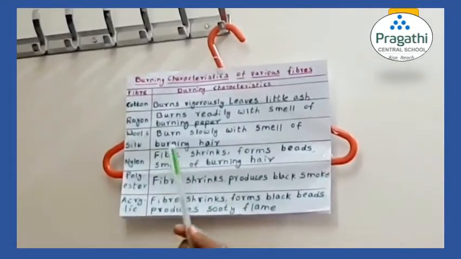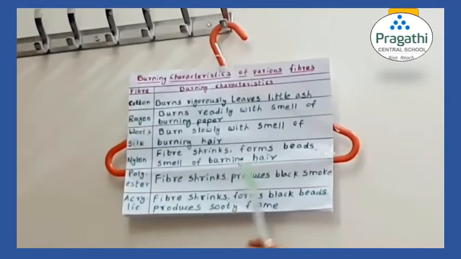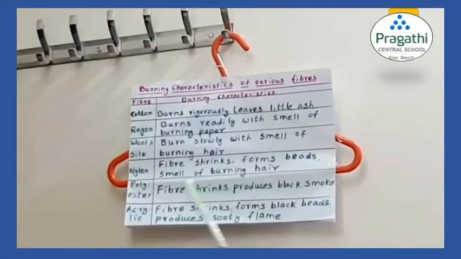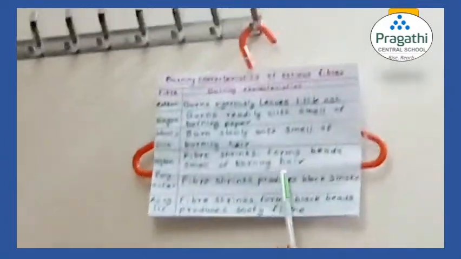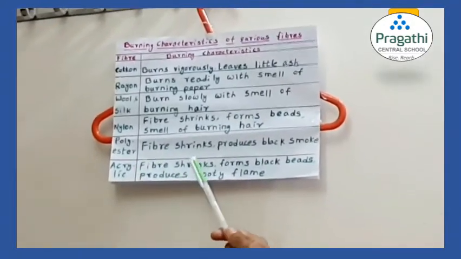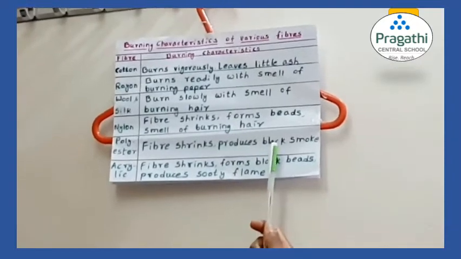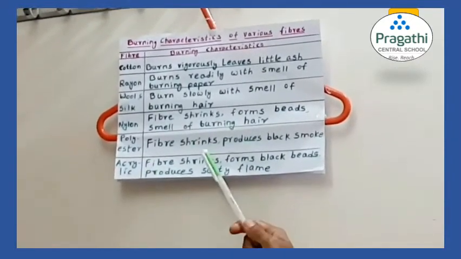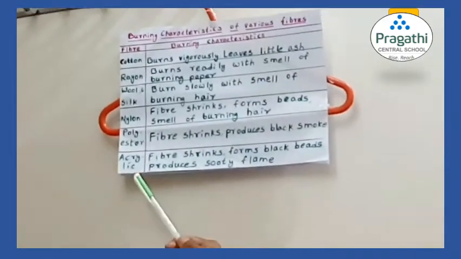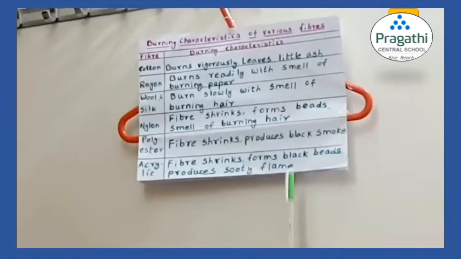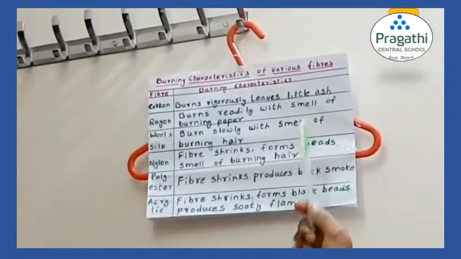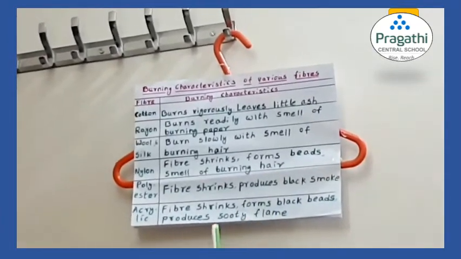The next fiber is nylon. If you burn nylon, it shrinks, it forms beads, and it burns with the smell of burning hair. Now next one is polyester. This also shrinks. When you burn polyester, not only does it shrink, it produces black smoke also. Last one is acrylic. It shrinks, it forms black beads and it also produces a sooty flame. You will observe the flame. So these are the general burning characteristics of various fibers.